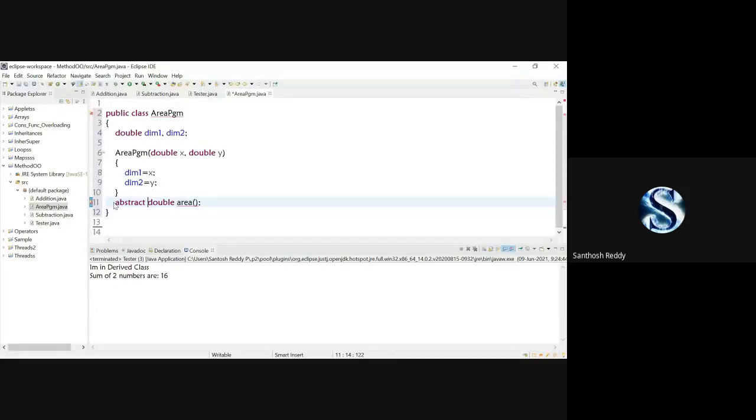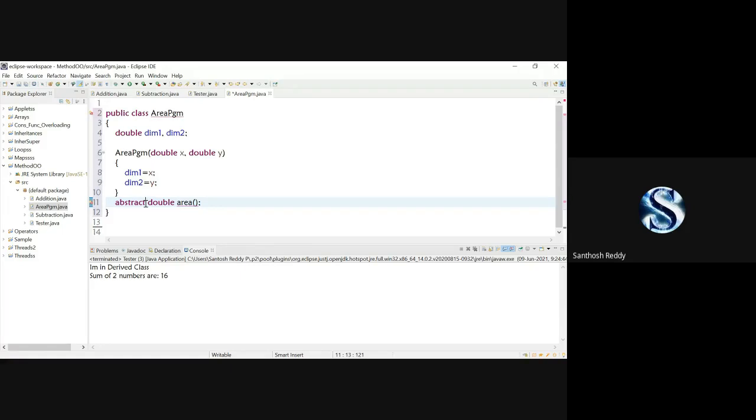Why do we have abstract? When you don't know how to implement a concept but in future you want to implement it, just write one method. In front of that method, you have to add a keyword called abstract. This is the first point.